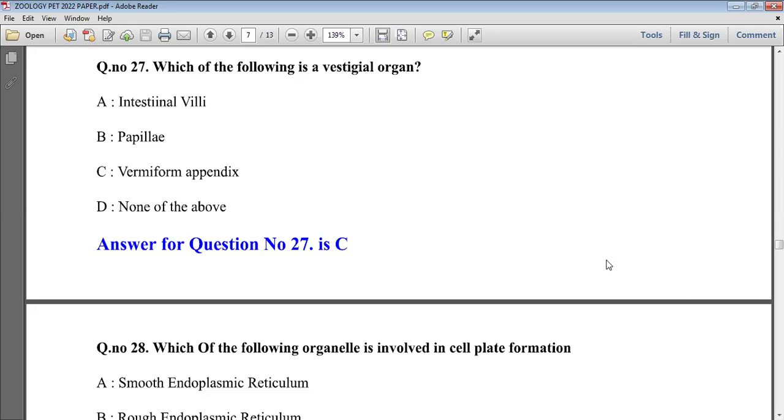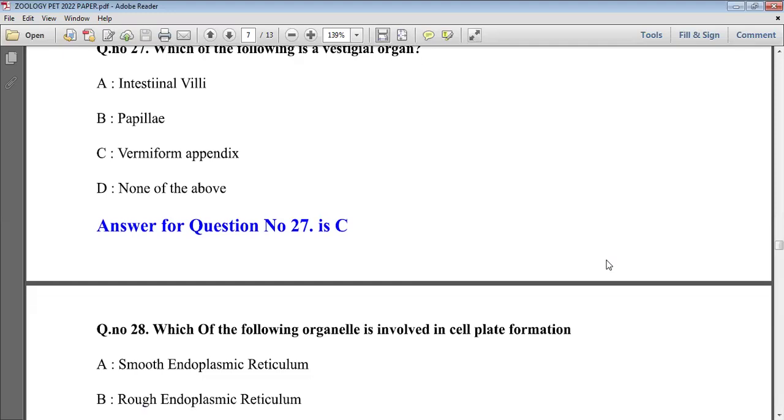Whereas the vermiform appendix is attached at the last part of the large intestine. And in the evolutionary history, humans or monkeys used the vermiform appendix to digest the cellulose which is present in the grass and plants. And this vermiform appendix is the right answer, and it is the proof of human evolutionary ancestry. So option C will be right.